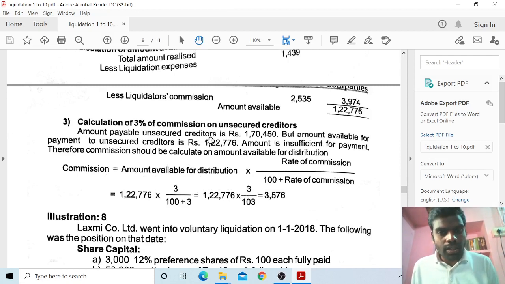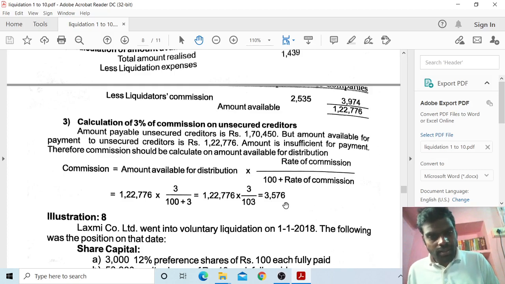Amount payable to unsecured creditors is rupees 1,70,450, but amount available for payment to unsecured creditors is rupees 1,22,776. The amount is insufficient, therefore commission should be calculated on the amount available for distribution. Commission equals amount available for distribution into rate of commission divided by 100 plus rate of commission: 1,22,776 into 3 divided by 100 plus 3, which is 1,22,776 into 3 divided by 103.